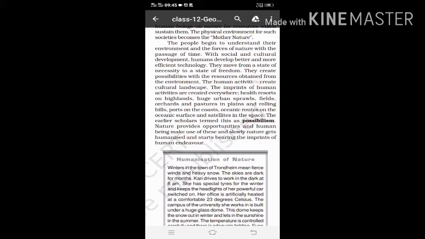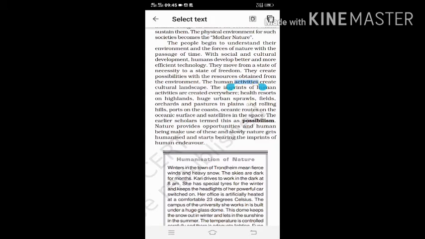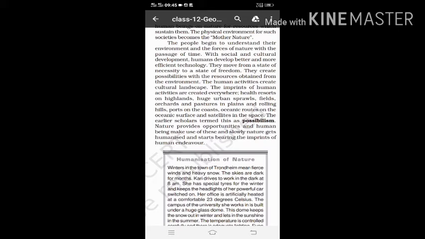But now with the help of technology, people understood what these laws of nature meant and what can be done with the laws of nature. So they created possibilism, meaning possibilities, that is, what we can do with this.